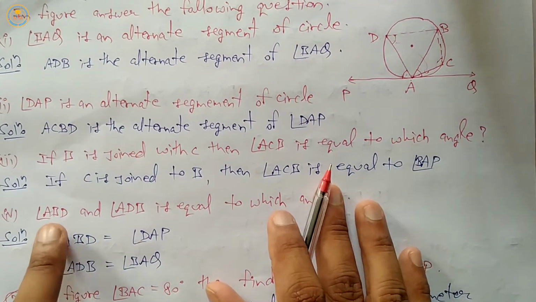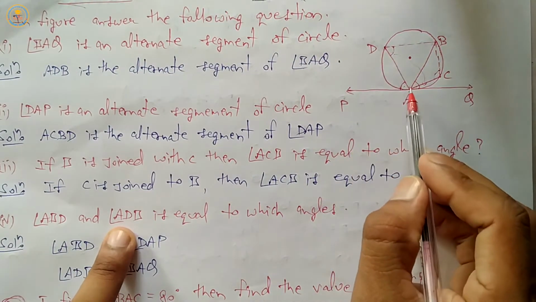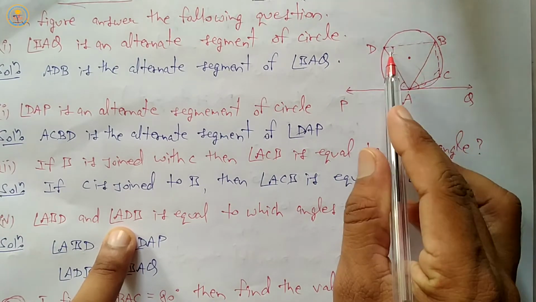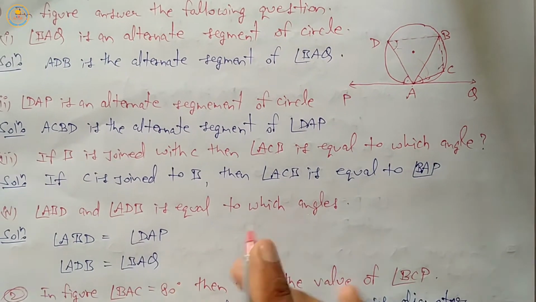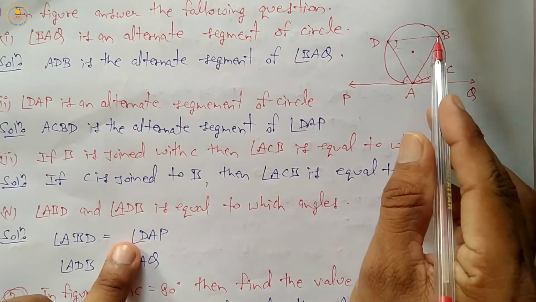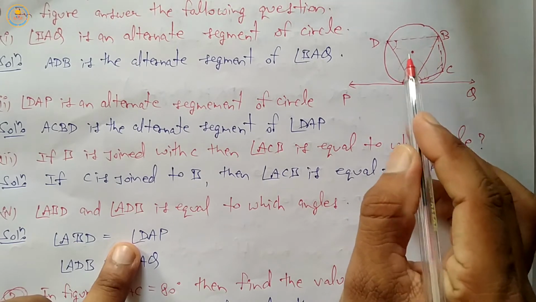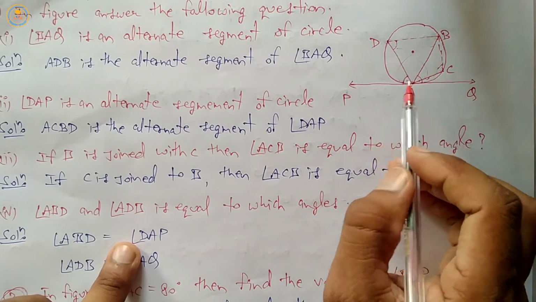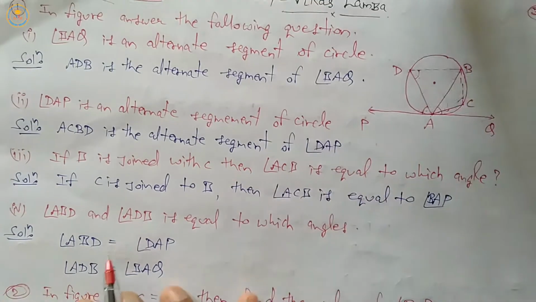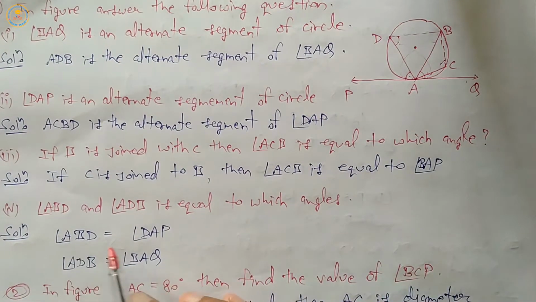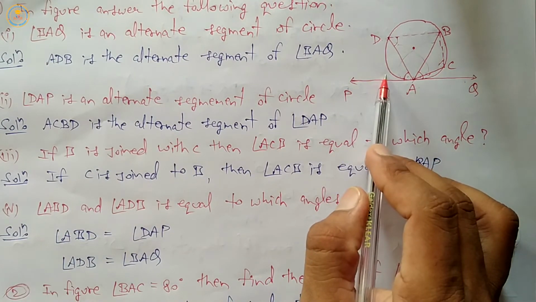Now ABD equals ADB, meaning angle B and angle D. Angle ABD is equal to angle DAP. This one is equal to this one, and this one is equal to this one. So ADB equals BAQ, and ABD equals DAP. Okay, clear?